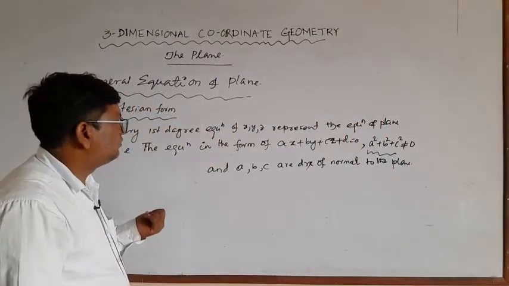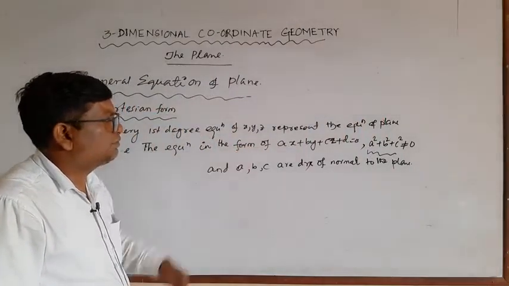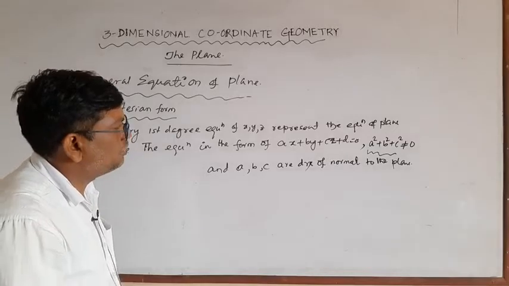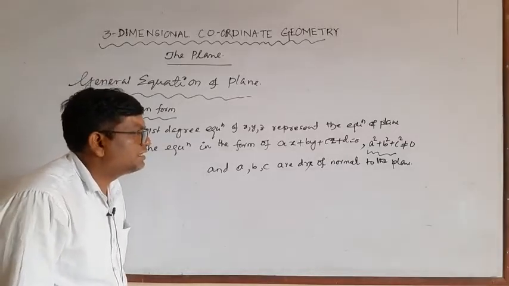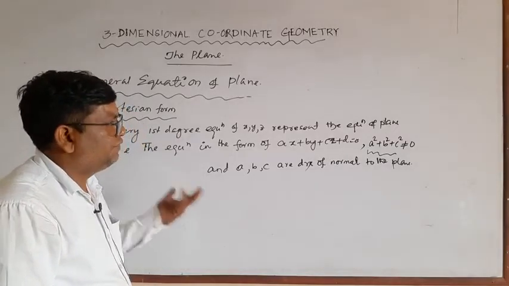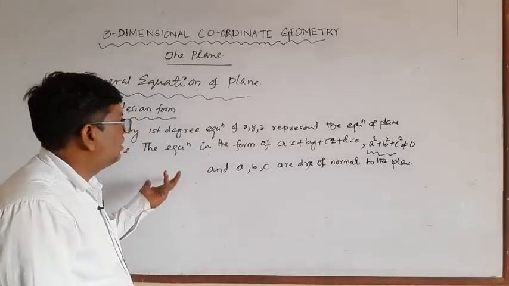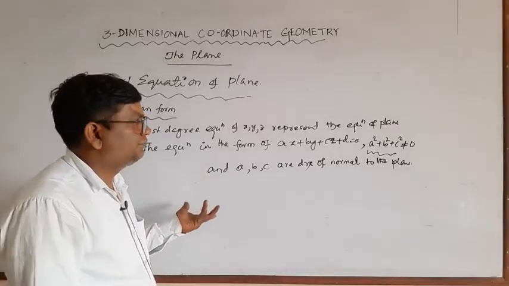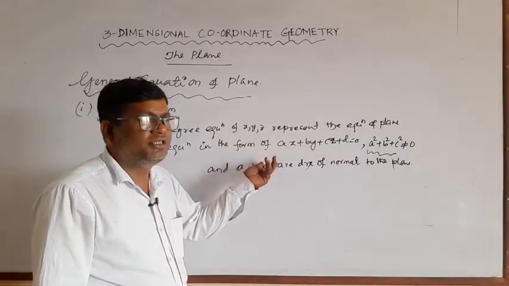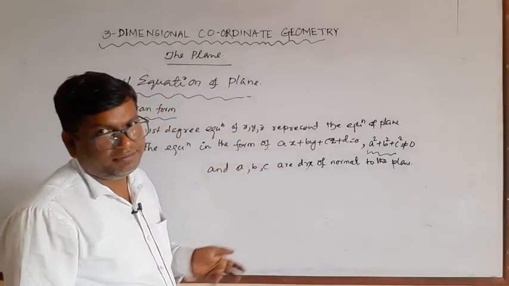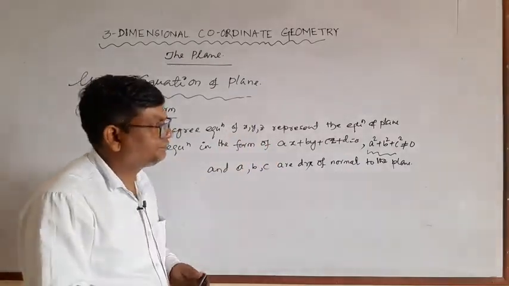Now, how does the equation ax plus by plus cz plus d equal to 0 represent the equation of plane? Let's discuss and explain how it is the equation of plane.